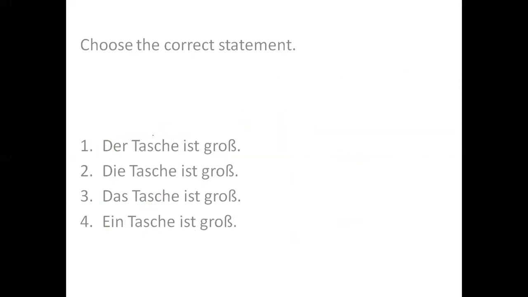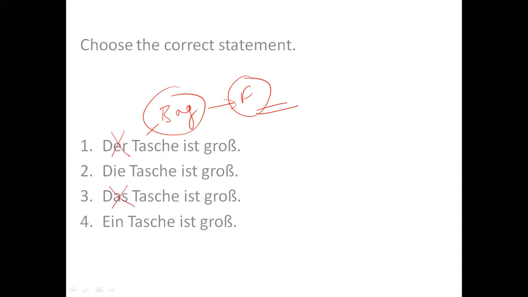Let's talk about the next sentence. Tasche. Tasche is bag. And bag is feminine in German. So second statement is wrong because der we do not write in feminine, das we do not write, ein we do not write, we only write die in feminine.